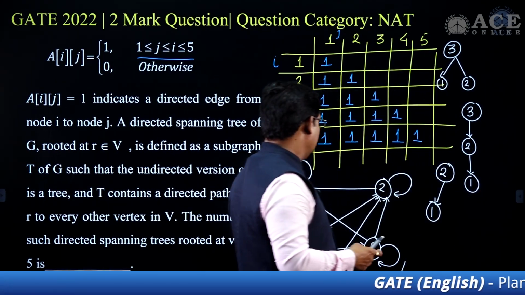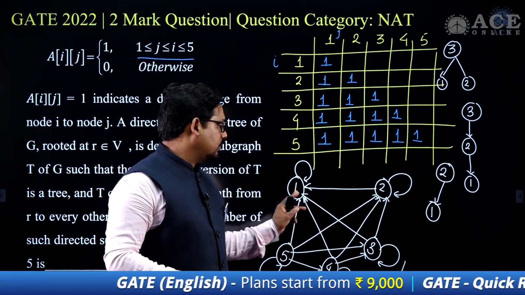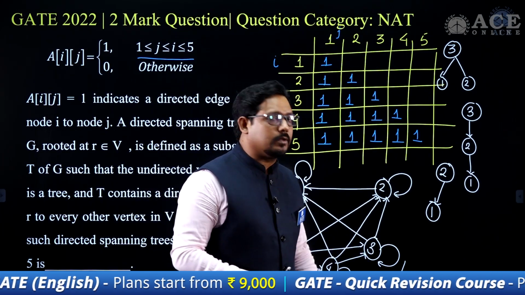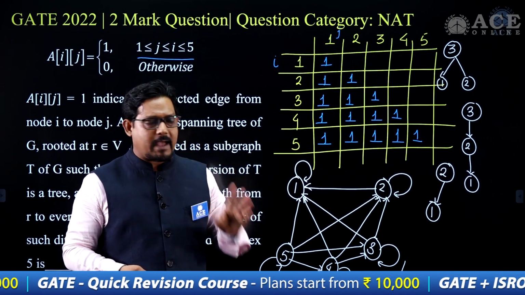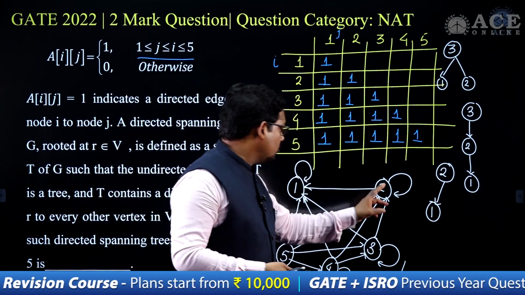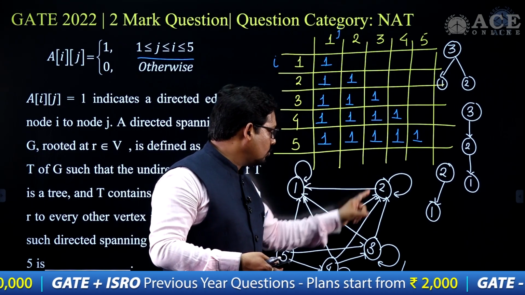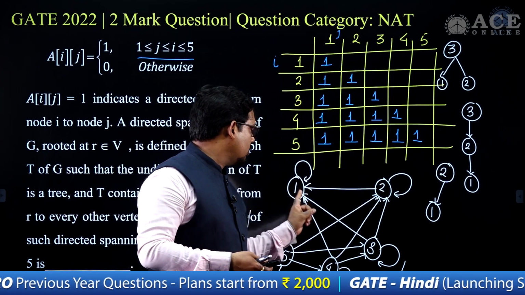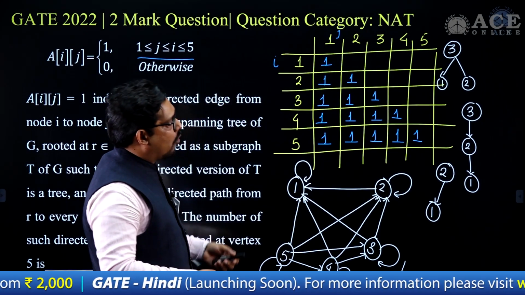So 3 to 2, 2 to 1 is possible and 3 to 1, 3 to 2 is possible, and that's all, 2 spanning trees are possible in this case. So from vertex 2 to 1 only a single spanning tree is possible; with 3 as the origin vertex, 3 to 2, 2 to 1 is one spanning tree, and 3 to 1, 3 to 2 is another. Let's talk about 4 here.